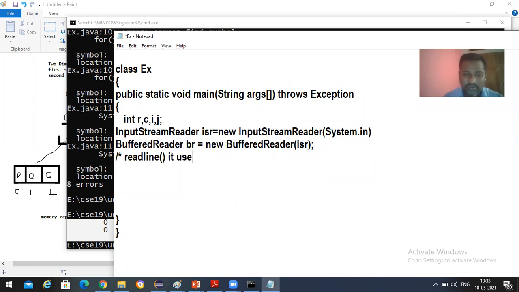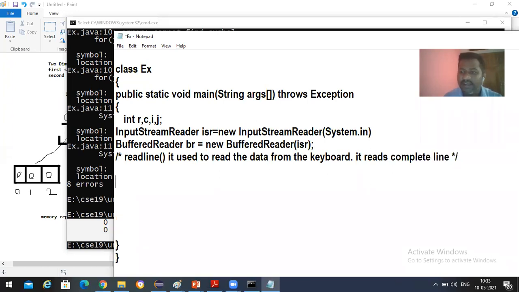It is used to read the data from the keyboard. It reads a complete line.